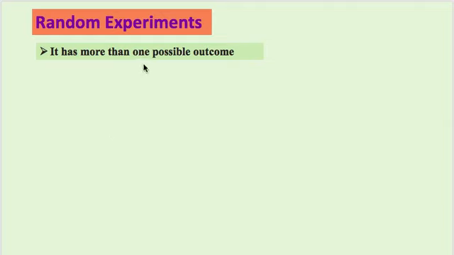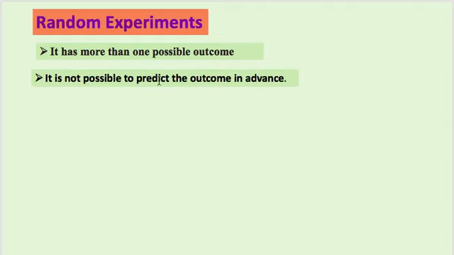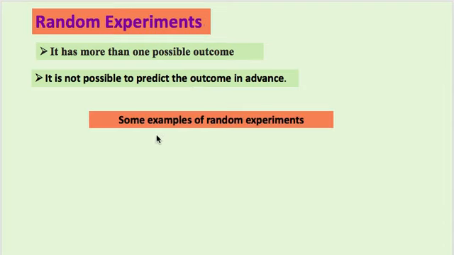So starting with the random experiment. What do we mean by this random experiment? It is an experiment whose result we cannot predict, but we know what the possible results are. It means it has more than one possible outcome, and it is not possible to predict the outcome in advance. Let us see with the help of examples.